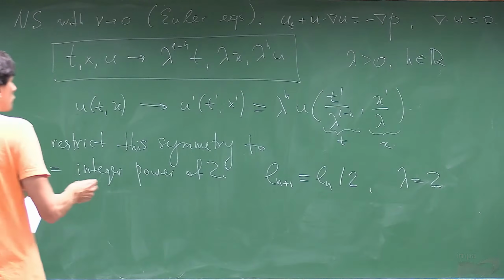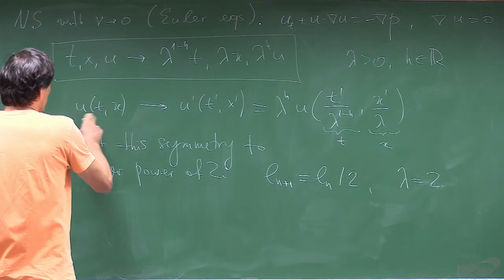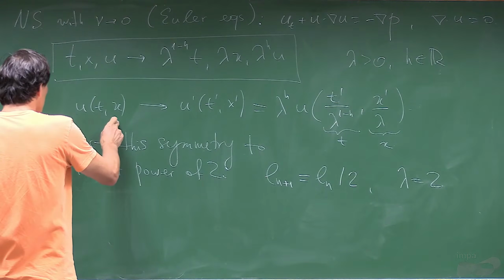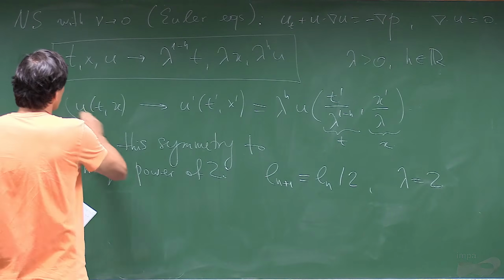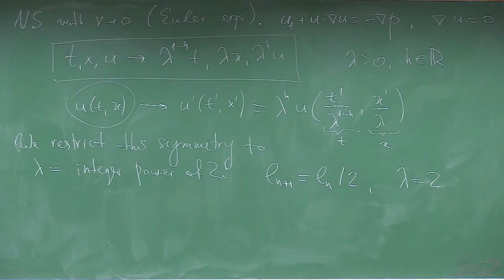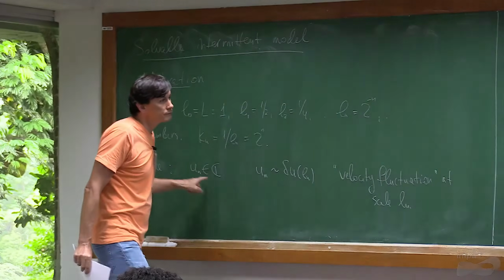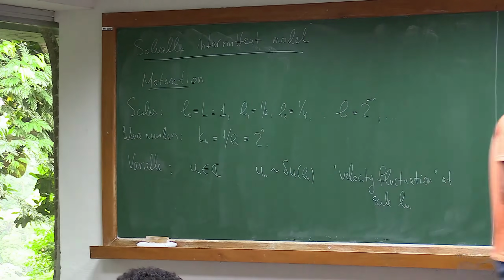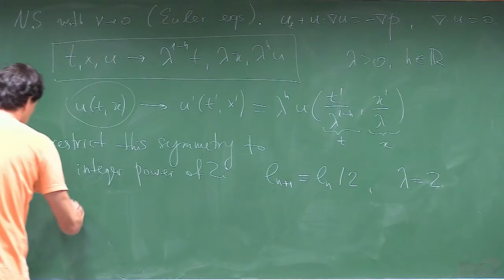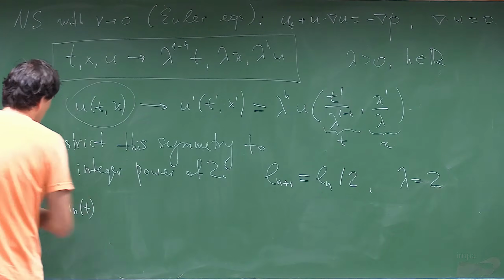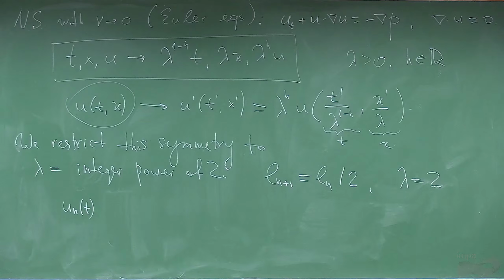So then what we do, remember that instead of this object, we have now just u_n. So now our variable is not a field, but just a collection of variables as a function of time.